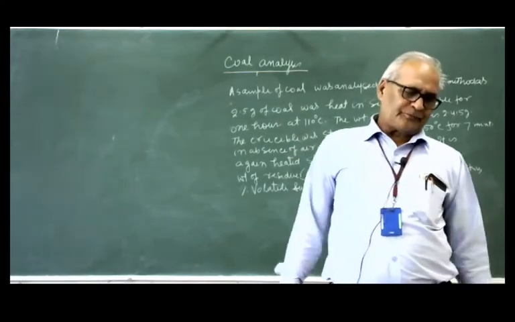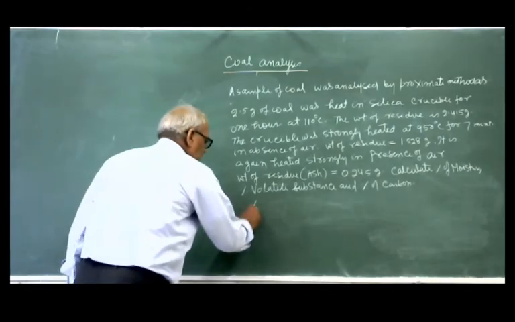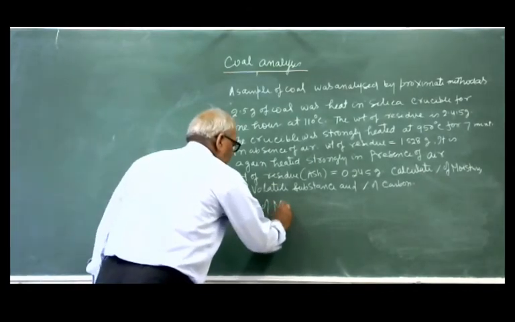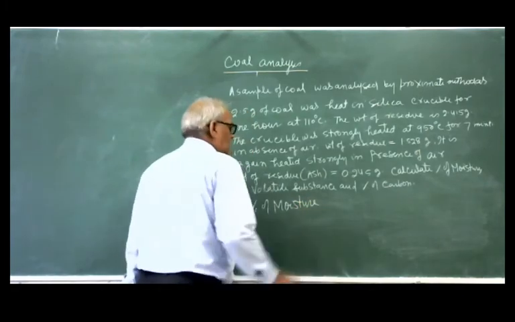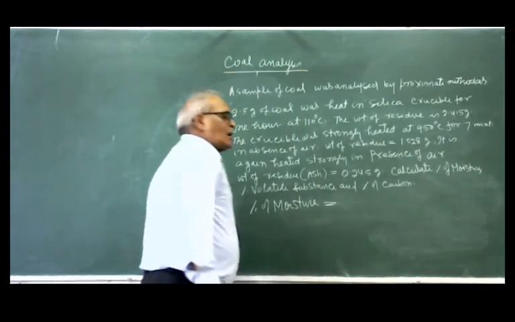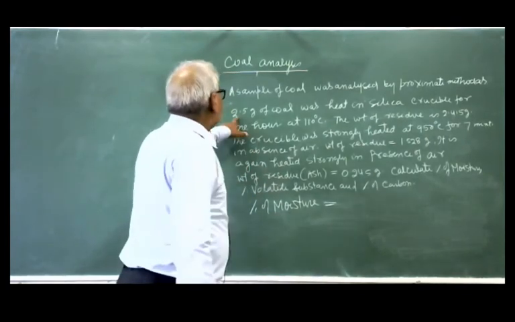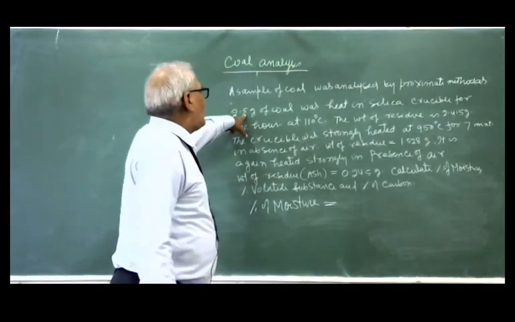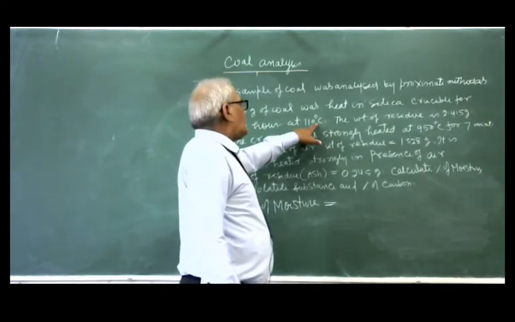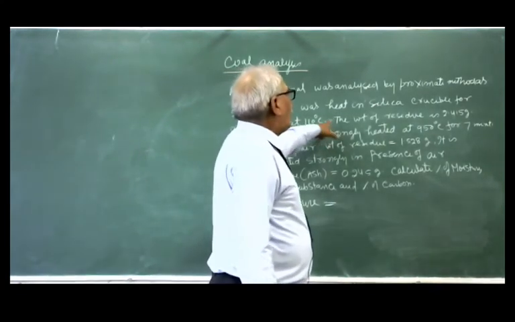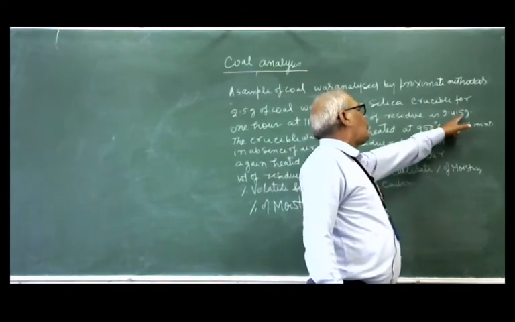So I told you percentage of moisture is equal to loss in weight of the coal. So originally 2.5 gram was the weight of the coal, and after heating at 110 degrees centigrade, the weight of the residue, means the weight of the dry coal, is 2.415.